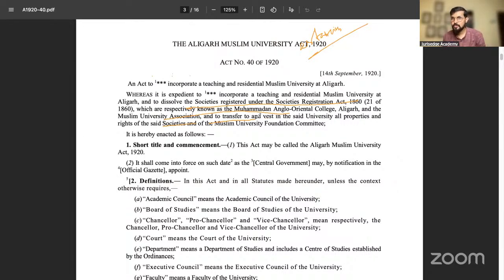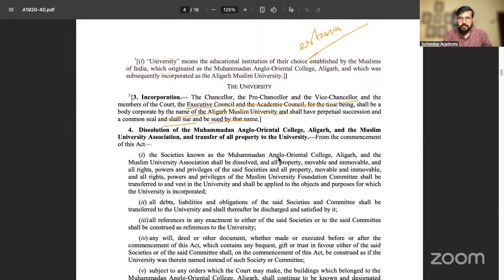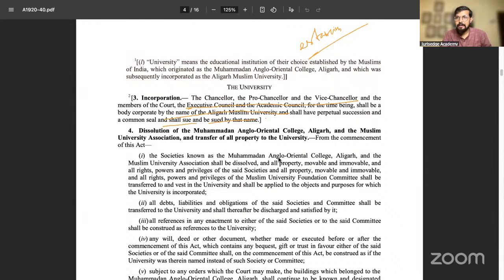The preamble says so. Along with the preamble, another very important thing, Section 4 of the AMU Act, talks about the dissolution of the Mohammedan Anglo-Oriental College and the Aligarh Muslim University Association, and the transfer of all property to the university.